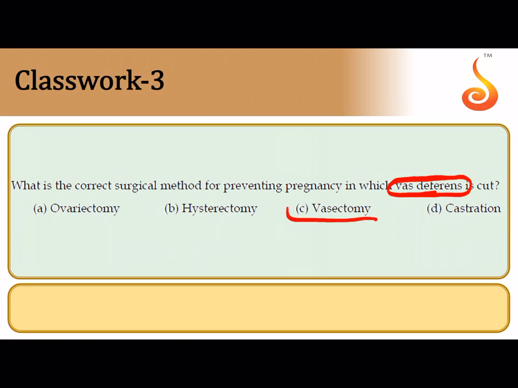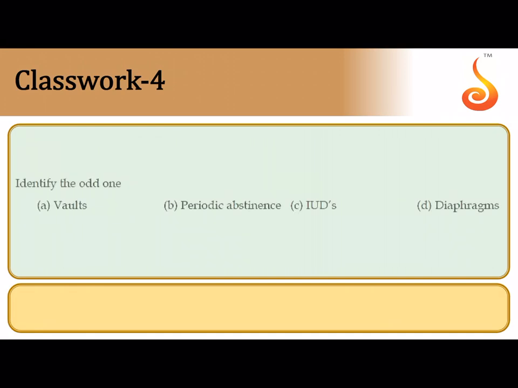So the correct answer is vasectomy. So remember, vasectomy is the terminal method of contraception in case of males. The fourth question says identify the odd one. Now how do we identify the odd one?